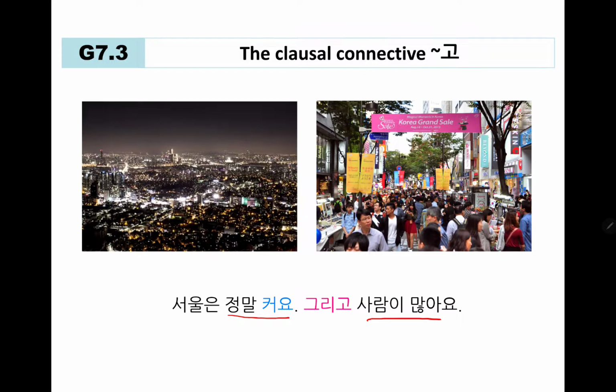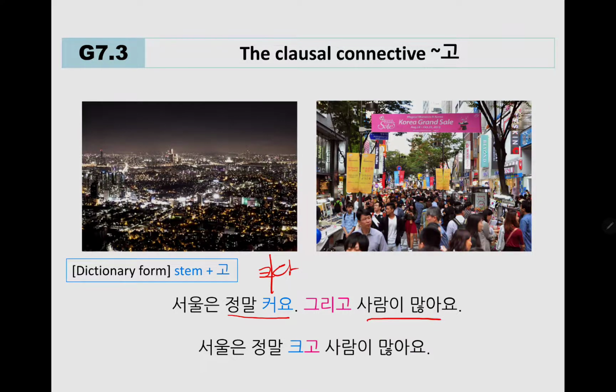How would you say this using the clausal connective 고? Well, first we have 크다 as the dictionary form, divided into stem and ending. So put 고 here to make it a clausal connective. So finally we have 서울은 정말 크고 사람이 많아요. So it's very big and there are a lot of people.